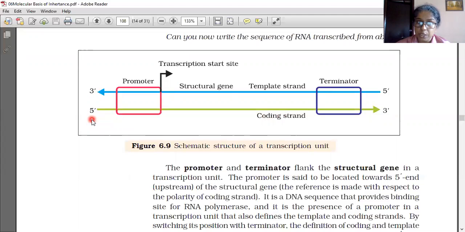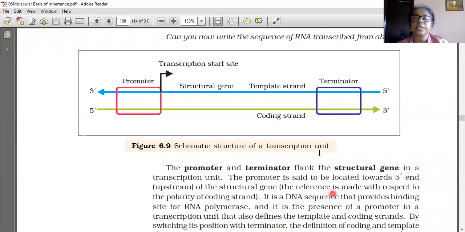The coding strand's 5' end is there. So all the definitions and explanations about this process are based on the coding strand. According to the coding strand, the promoter is located towards the 5' end of the structural gene; the reference is made with respect to the polarity of the coding strand.